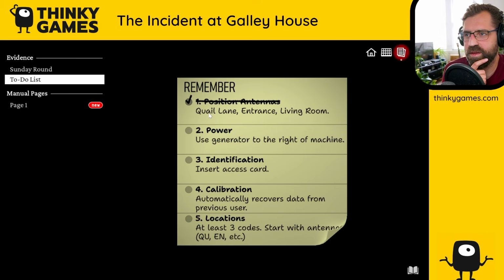Position antennas: Quail Lane entrance, living room. Does that just mean the machine is there? Very normal house. Power: use generator to the right of machine. Identification: insert access card. Calibration: automatically recovers data from previous user. Locations: at least 3 codes. Start with antennas. Oh, right. Okay, so there's 3 rooms with antennas in.